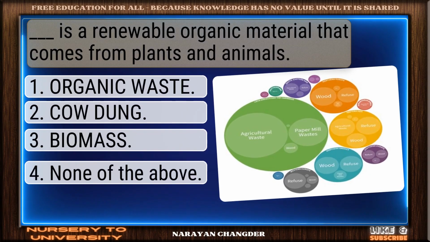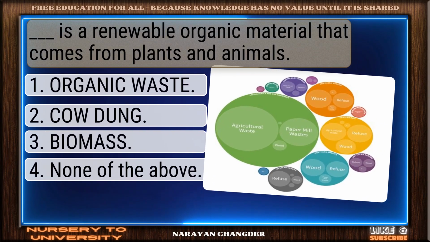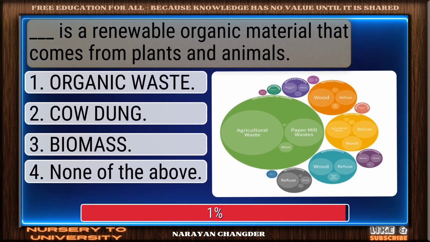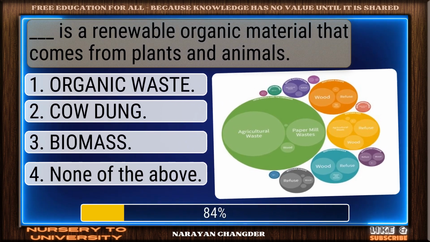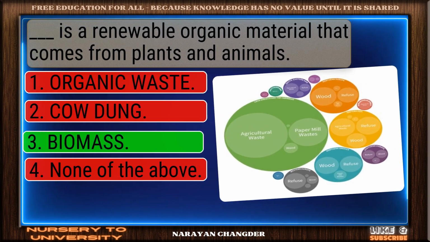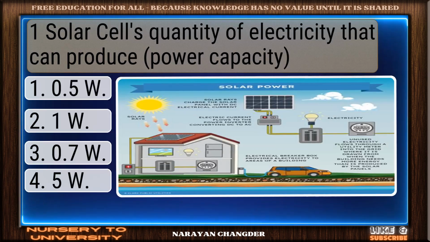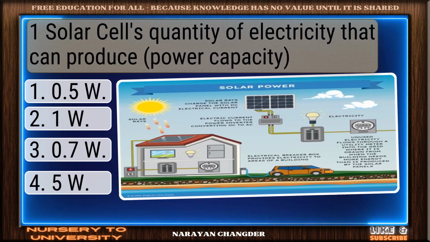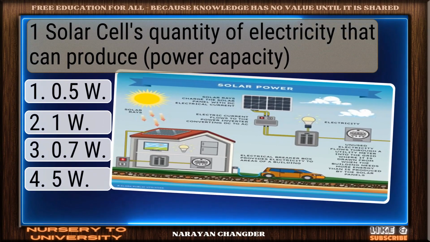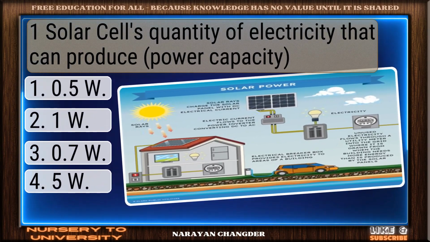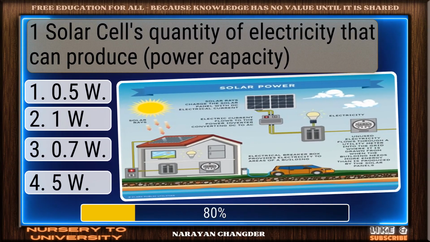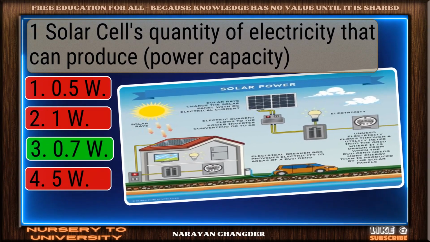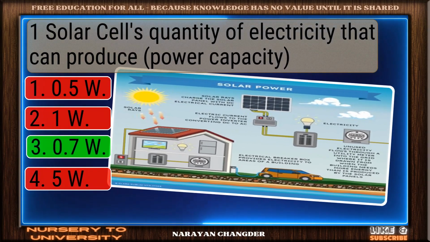Dash is a renewable organic material that comes from plants and animals. Valid point. Biomass is true. The quantity of electricity that one solar cell can produce is. Excellent. 0.7 W is well reasoned.